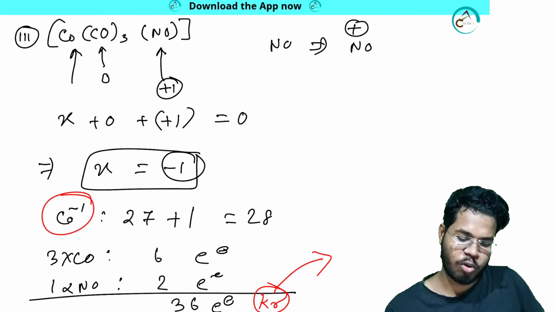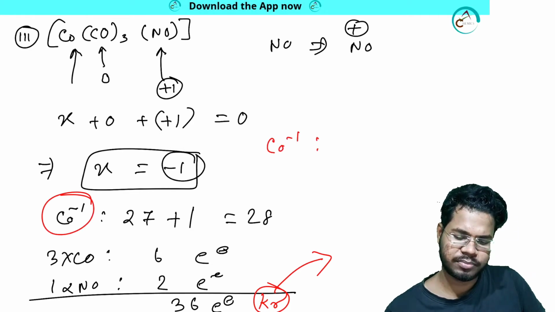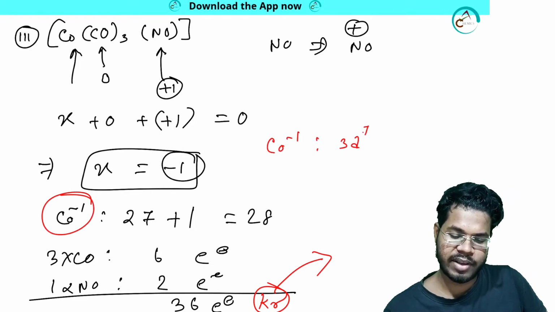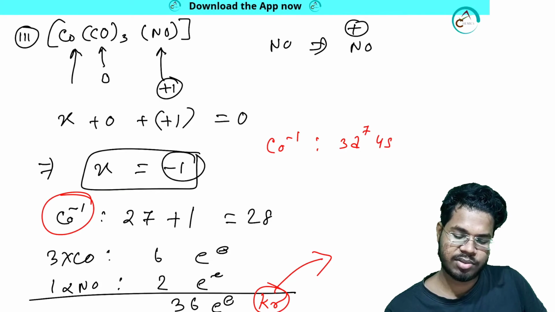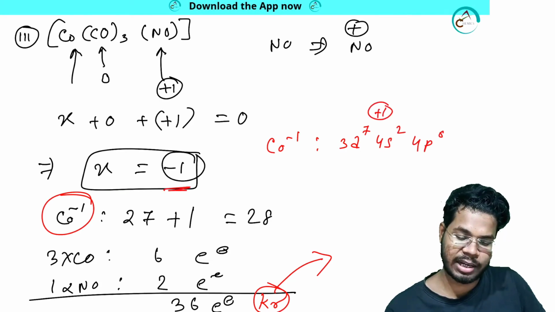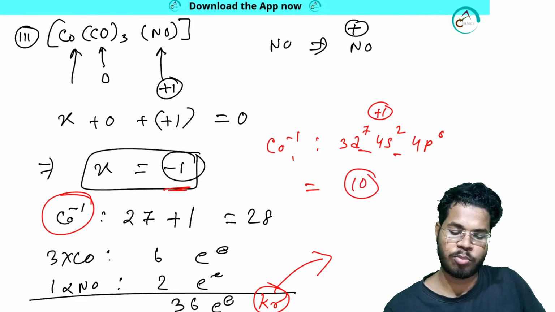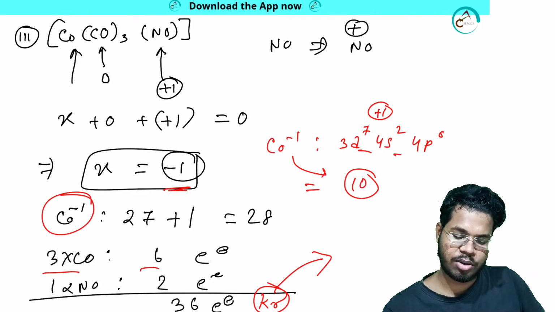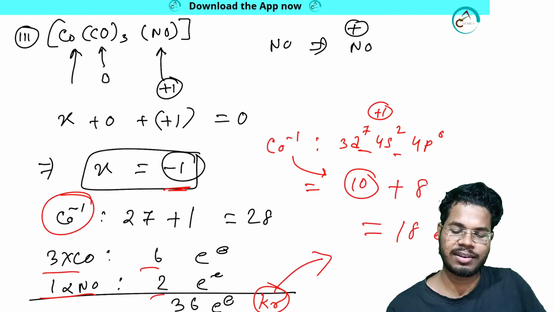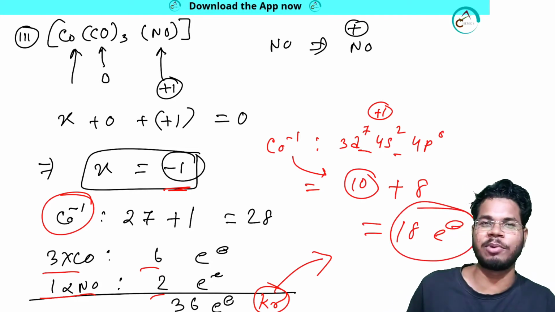Cobalt -1: 3d7, 4s2, 4p0, plus 1 electron for 1 negative charge. That means 7 plus 2 plus 1, 10 electrons from cobalt -1. 3 CO, 6 plus 2, 8, plus 8 equals 18. So now we have got what I am telling about.